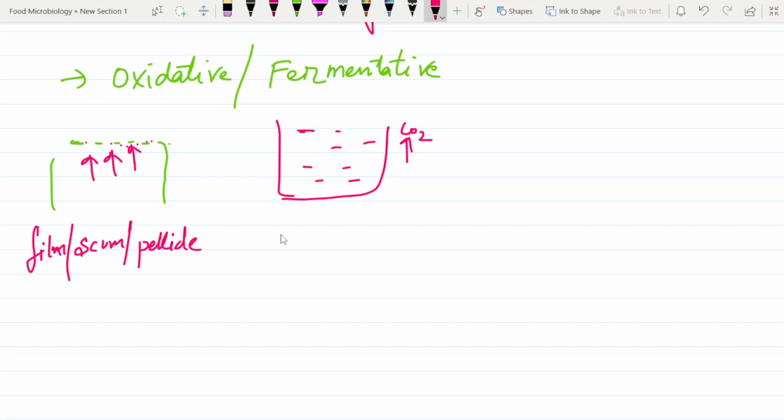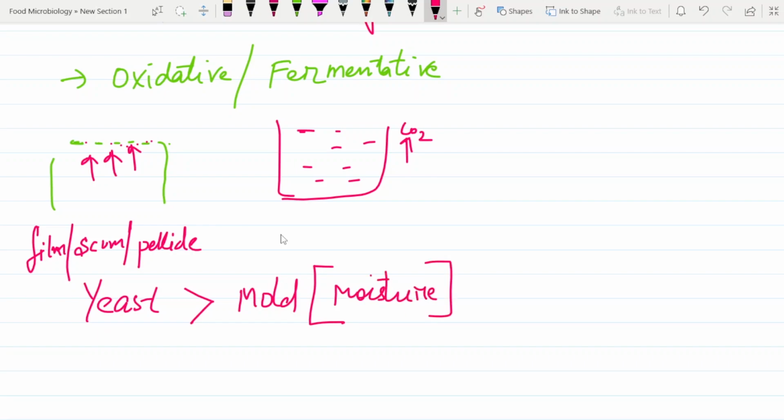Now, yeast actually requires more water, in terms of moisture, as compared to moulds. Yeast is also mesophilic, meaning it lives at a favorable temperature of 25 to 30 degrees Celsius.